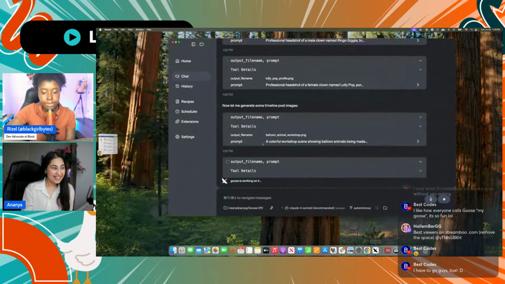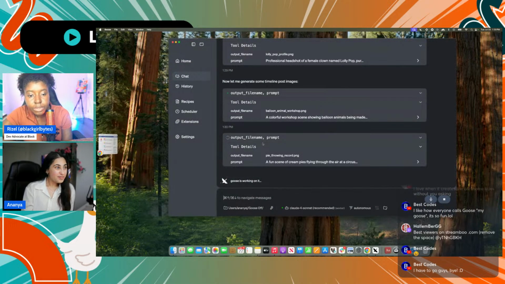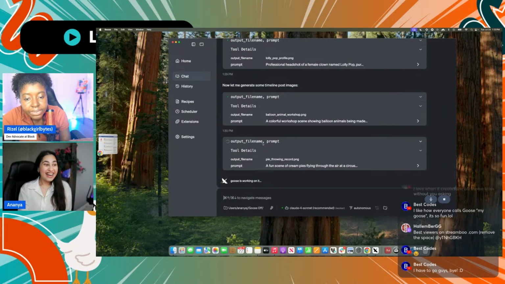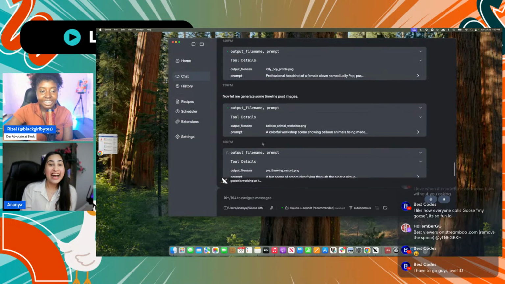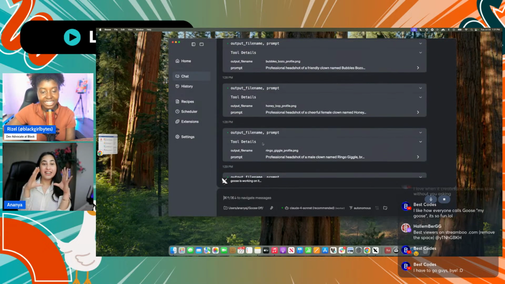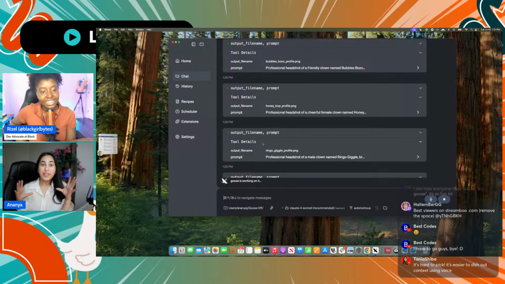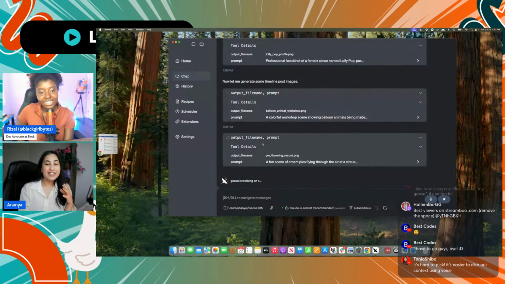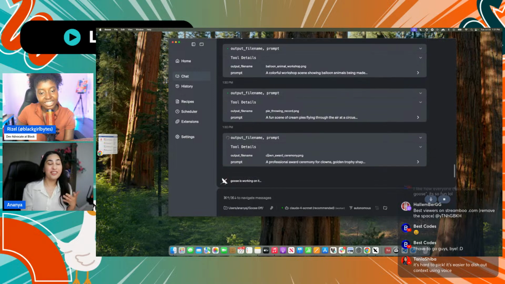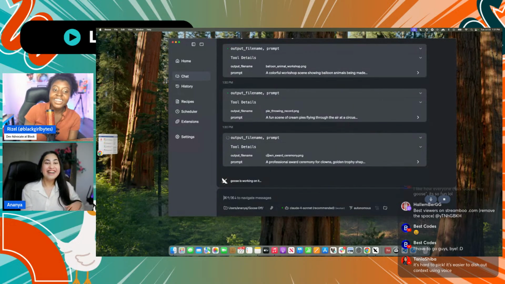Let me see. Outfit pal. So what is it creating? A fun scene of cream pies flying through the air at a circus. I'm dead. I asked it to create a LinkedIn timeline view where people would post success stories or just a post with a picture. I think it sometimes gets too excited and keeps generating a lot. At that moment I had to jump in. I was like, okay, this is okay. You're like, enough, Goose.